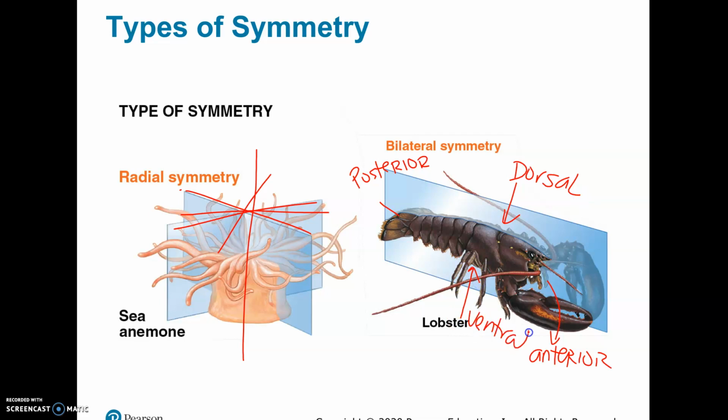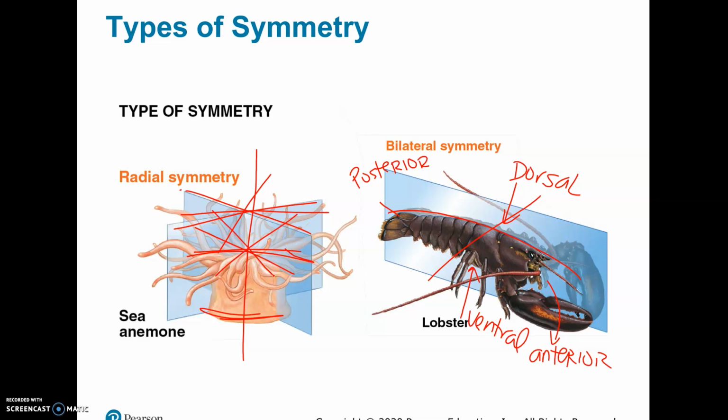Organisms that have bilateral symmetry, you can only cut them one way. If I cut them like this, I don't get 2 equal things, right? The 2 sides would not be the same as each other. So you can only cut it this way. They literally have a top, a bottom, a left, and a right. Whereas here, although there is a top and a bottom, you can cut this any way you want to. So that's radial.